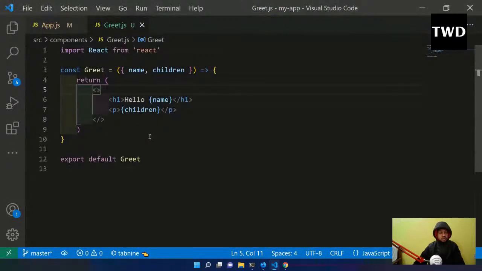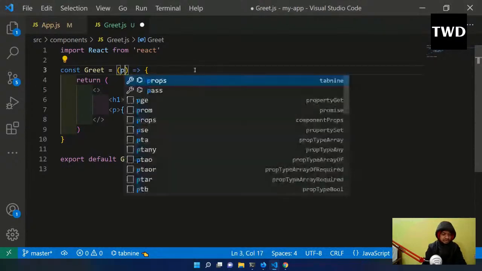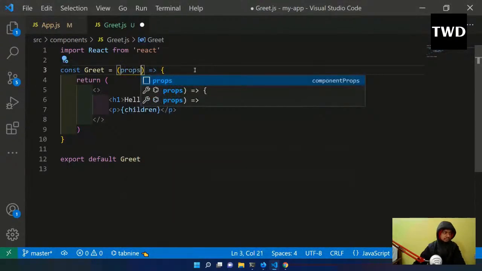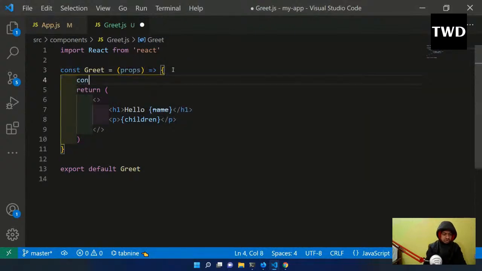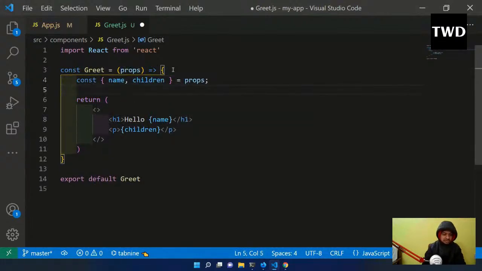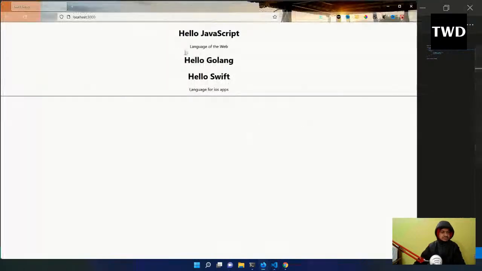So there is method number two in functional component also, functional component only. So what I'm going to do, I'm going to make it back to props, and both of them are used equally. Okay, and we are going to do proper object destructuring here. So const, as I've told earlier, that props is an object. Okay, so this is there, and name equal to props. Okay, so like this, save, and again nothing will be happening, so it will be same.